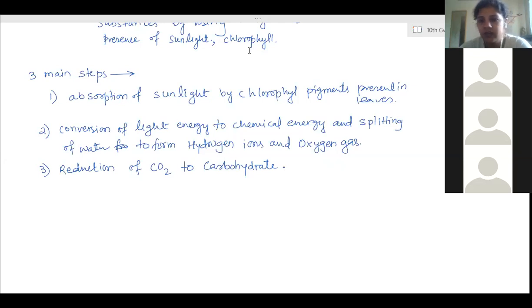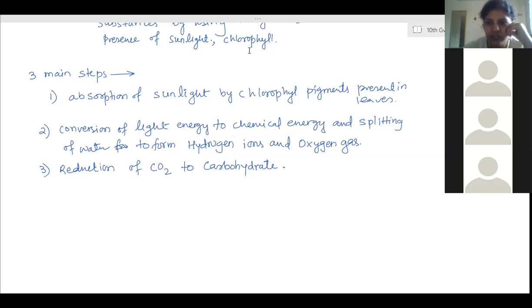Next is now guard cell. Now in desert plants, the stomata remain closed completely during the daytime. Then how will the photosynthesis take place? During night time, they absorb the carbon dioxide and store it. And in the morning, they conduct photosynthesis. Yes, in the morning time.